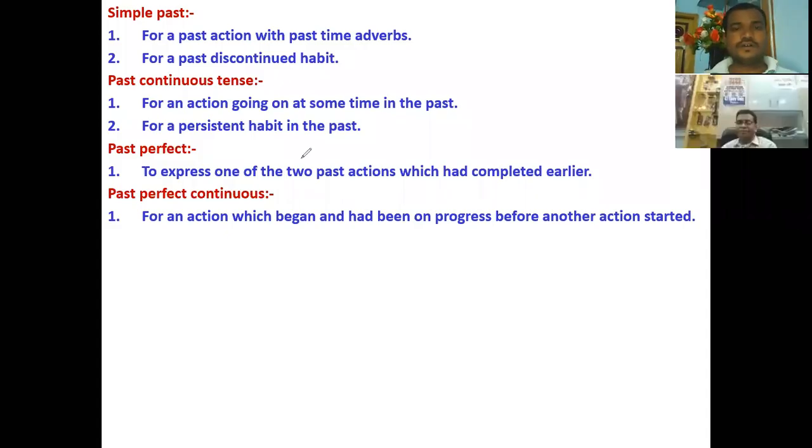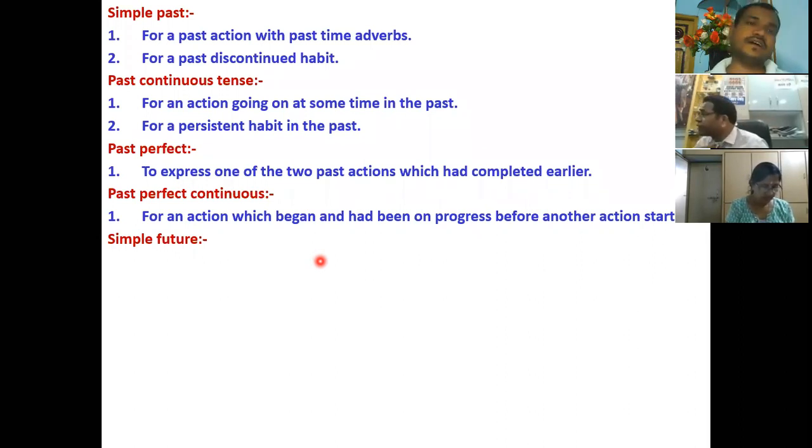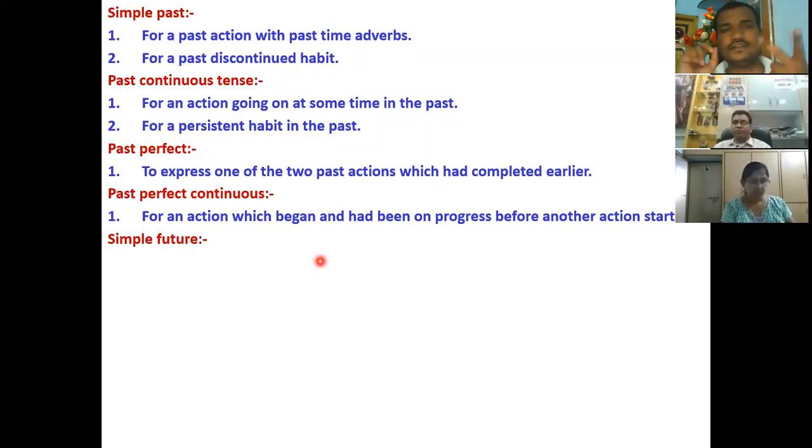All right. So today we are going to talk about future tense. In our last class we discussed present tense and past tense. Now we are going to talk about future tense. As we discussed in our previous classes, there are mainly three tenses: present, past, future. They are again subclassified into four more, right? Simple tense, continuous tense, perfect tense, and perfect continuous tense. Now we are going to discuss all four types of future tenses.